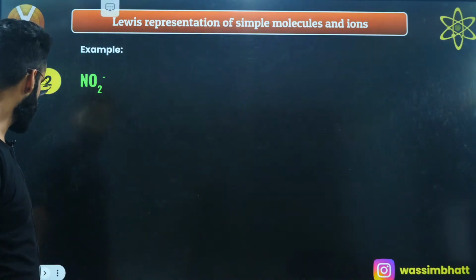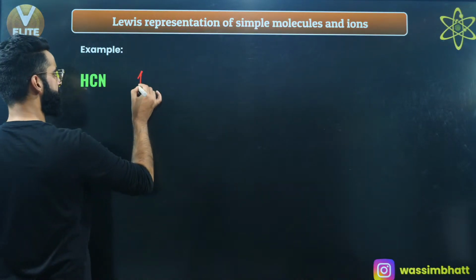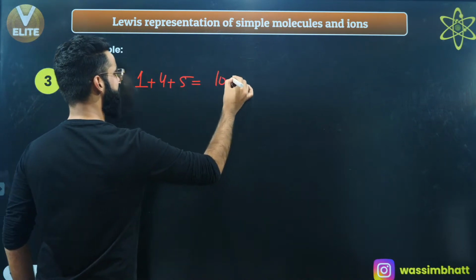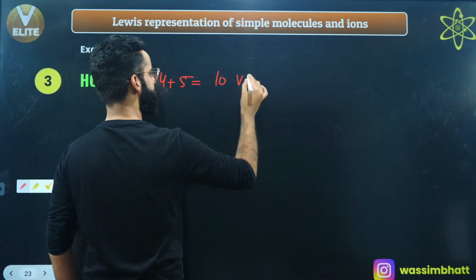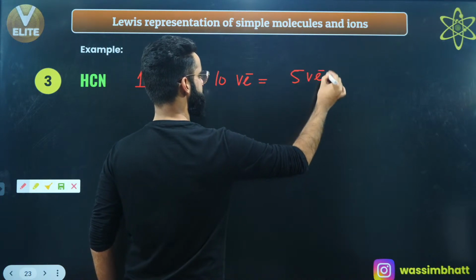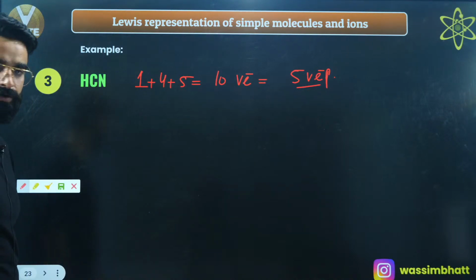Let's move on. Let me take a few more cases. If I talk about HCN, hydrogen has 1 electron in its outermost shell, carbon has 4, nitrogen has 5. 5, 4, 9, 1, 10. So 10 valence electrons, which means 5 valence electron pairs. So arrange these 5 valence electron pairs.